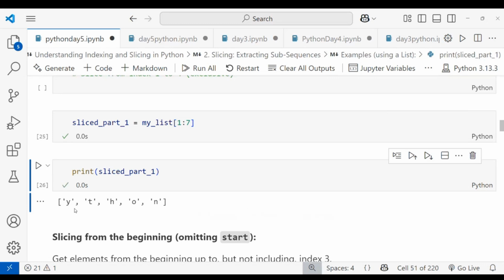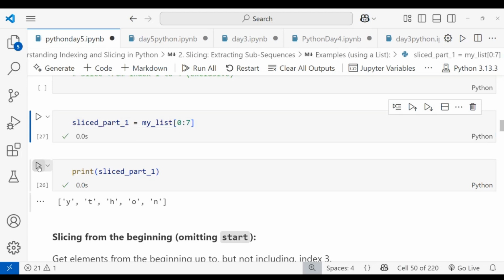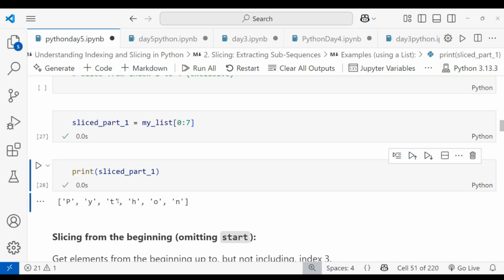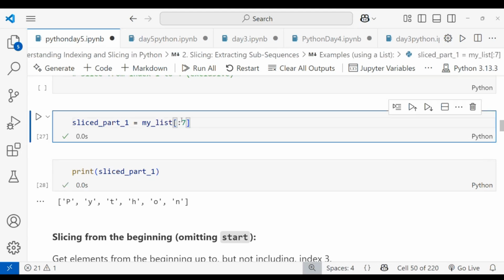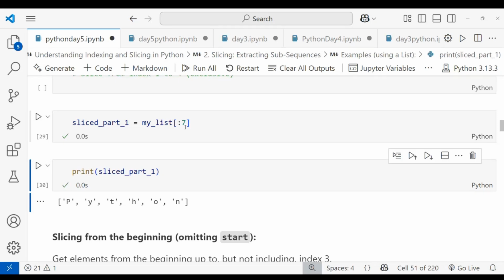So you can see, right, Python. I want from Python completely, so I'm giving the 0 index value. And right here, Python. The starting value can be your wish, and if nothing is there, it means the 0 will be present there. You can see, right? I am giving only the end value using the colon, so I am getting the complete thing. This is how slicing works from start value and end value.